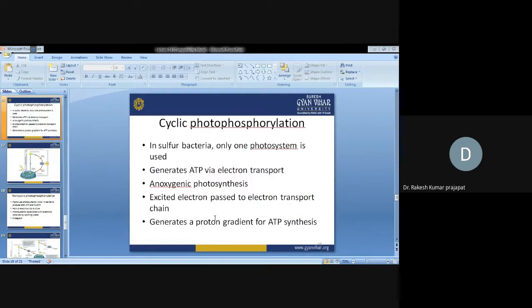Cyclic photophosphorylation. In sulfur bacteria, only one photosystem is used. We generate ATP by electron transport. In anoxygenic photosynthesis, the excited electron passes to the electron transport chain. We generate a proton gradient for ATP synthesis.